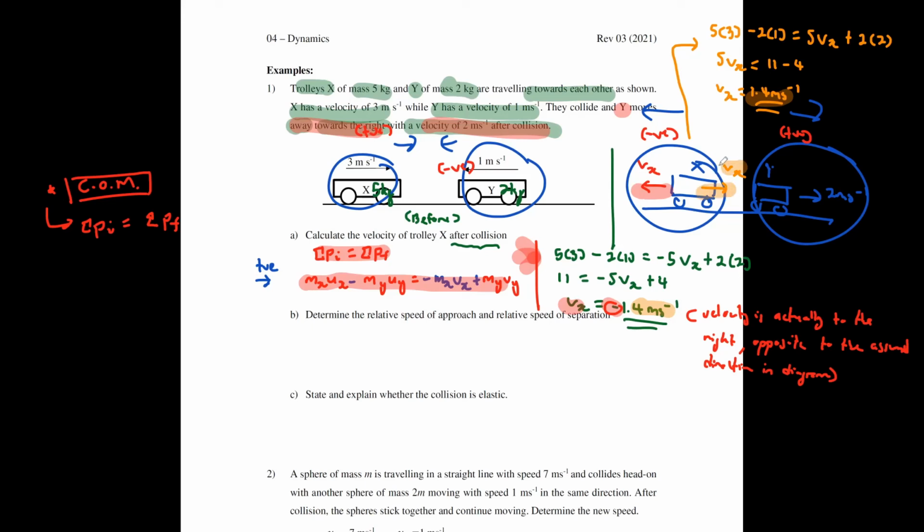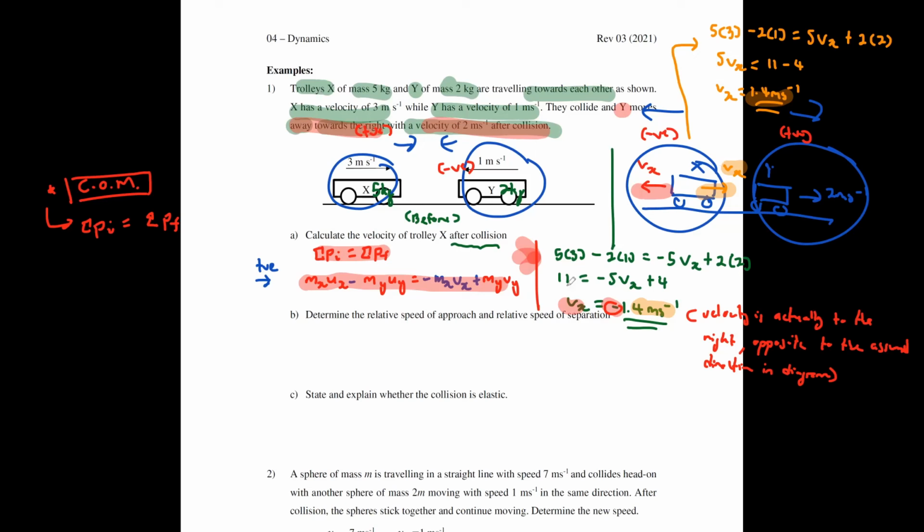So in the event that you want to determine the speed or velocity, but you do not know the direction, just assume one direction. If you get a positive answer, that means your assumed direction was correct. If you get a negative answer, it just means that the actual velocity is opposite to what you assumed. That's all there is to it.